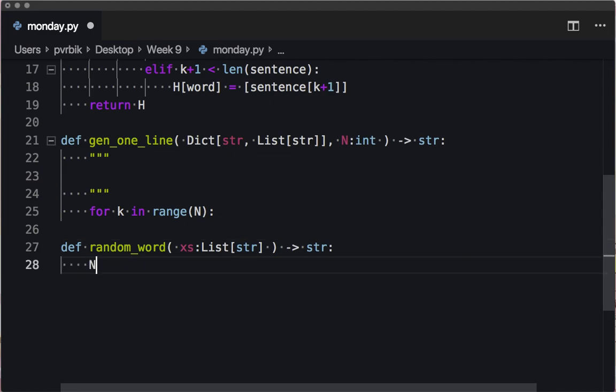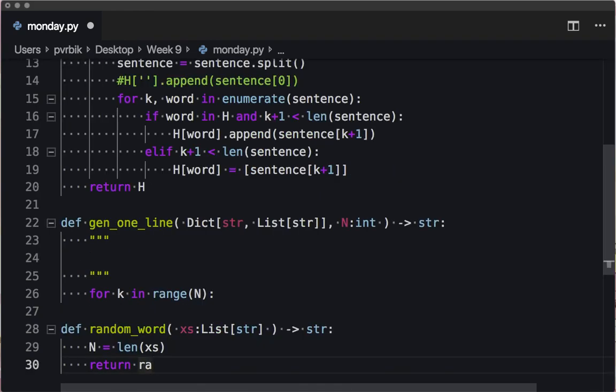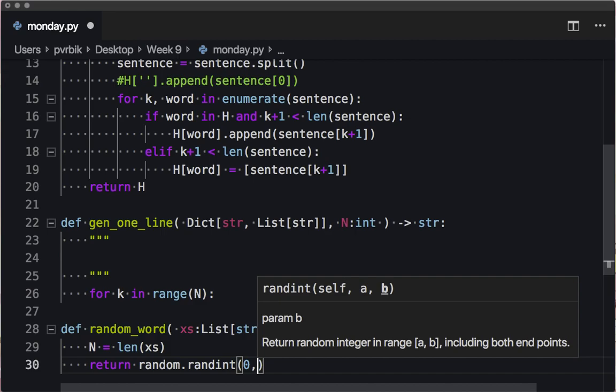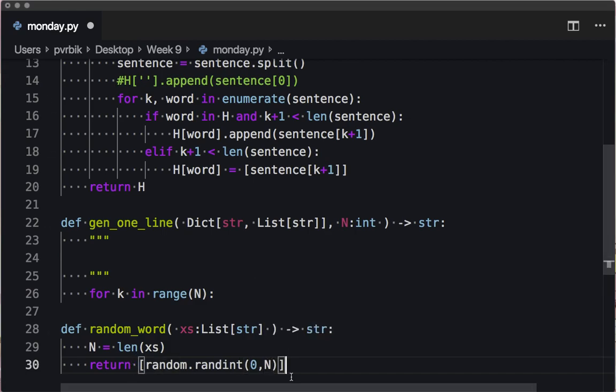So what should we do here? I need the length of x. And then I want to return... I need to import random, right? Import random. I want to return random.randint from 0 to n, and then I want to return the element that's indexed there.